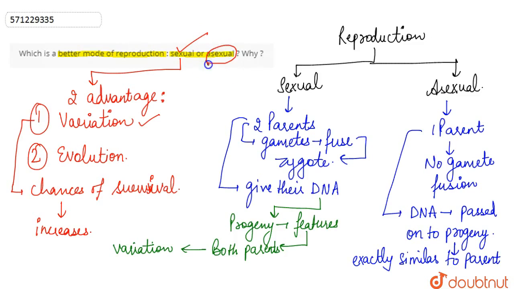because in case of asexual reproduction all the individuals of a particular species look similar. So there will be high chances that if any natural calamity or extreme environmental conditions come up that are not suitable for the individuals of that species, then because all the individuals have the same genetic makeup, all of them will be eliminated by nature. So we can say that sexual reproduction is a better mode of reproduction.